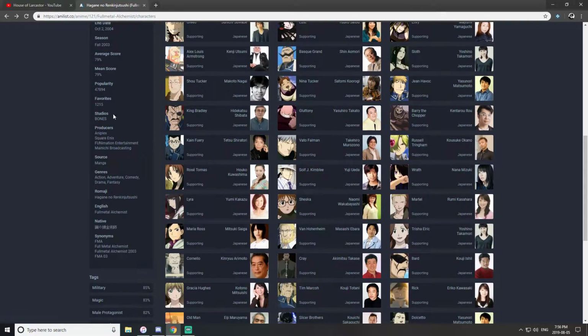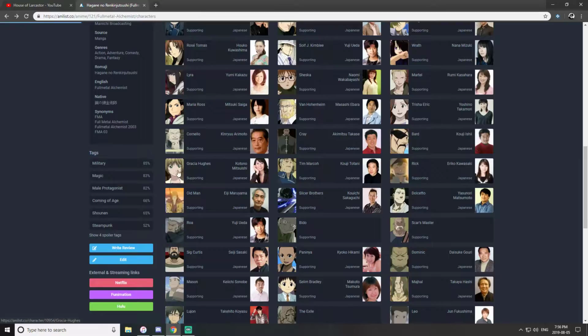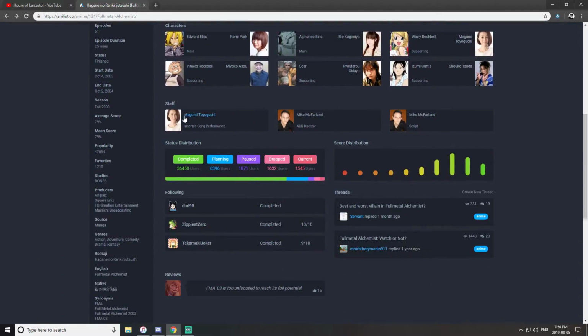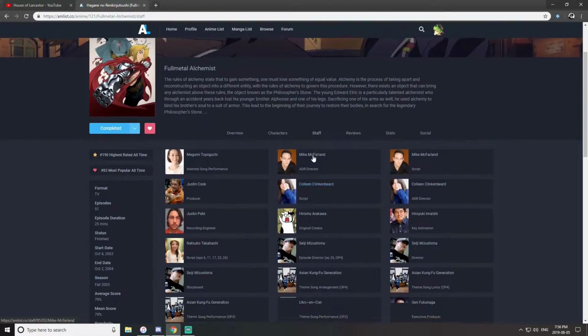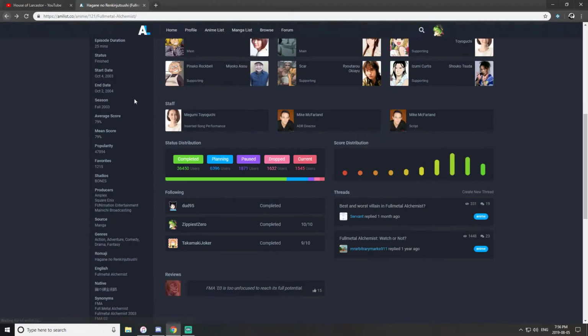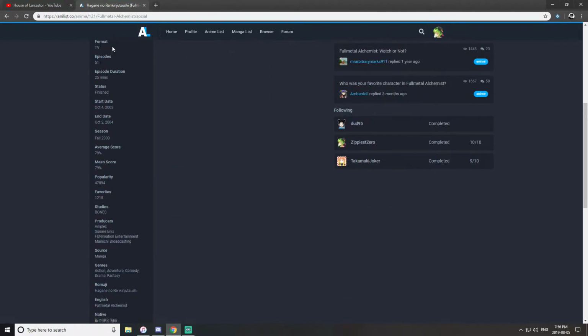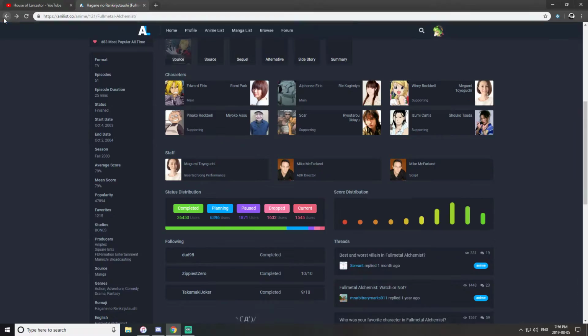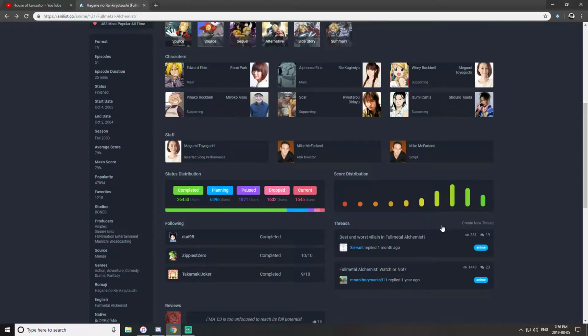Studio, all that stuff. And I have the characters page out, but let me just go back here. There you go. The staff, same thing. You could open up the staff. You got all your voice actors and directors and animators, all that stuff. And here's just a statistics section, basically how many people completed it, planning it. And then you can go into more detail if you really want to know who's watching it, but it's not necessary.